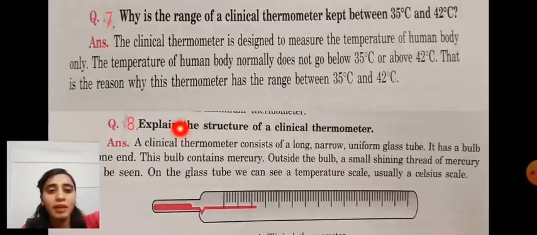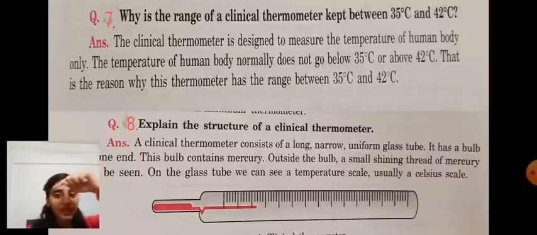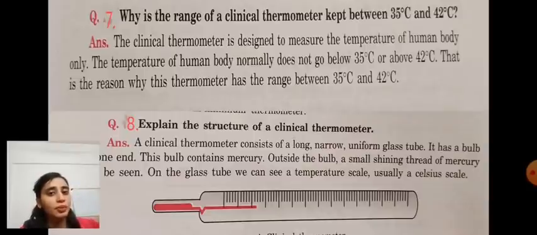This bulb-like structure contains mercury. Outside the bulb, a shining thread of mercury can be seen. On the glass tube we can see the temperature scale, usually in Celsius.